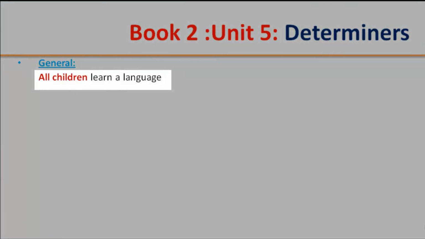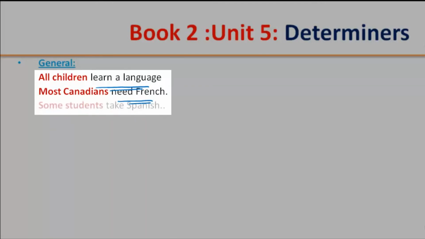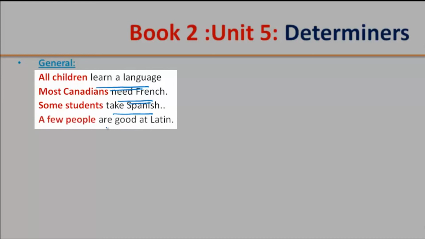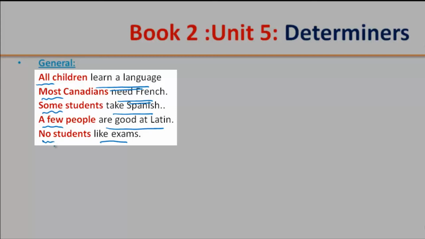Now, for general, we say all children learn a language.